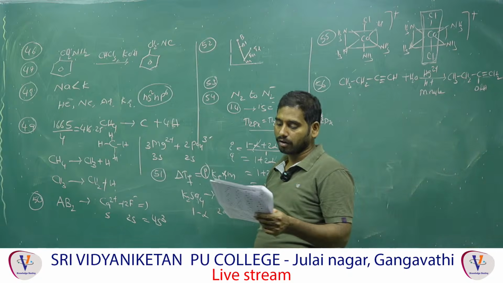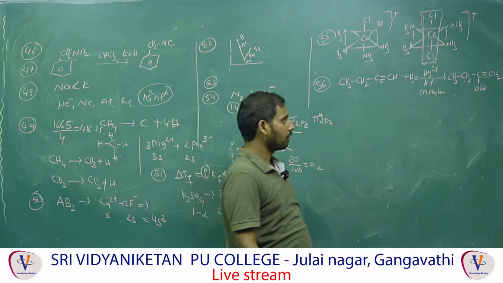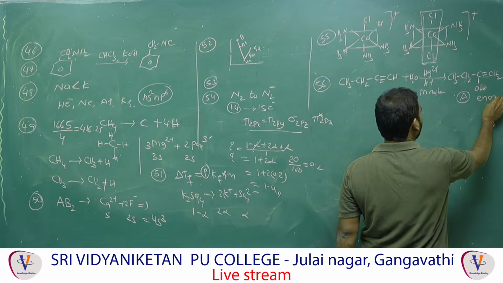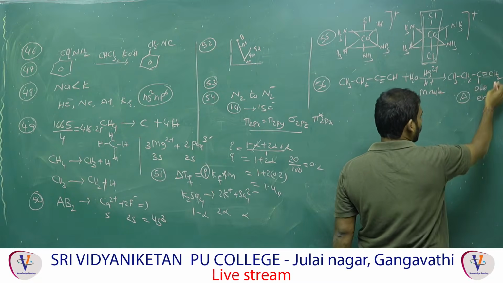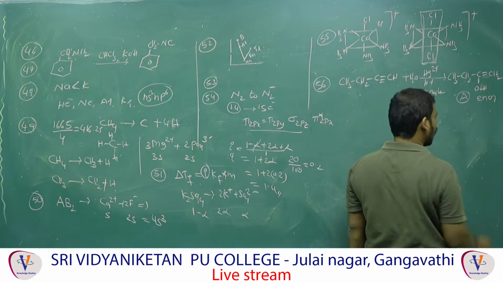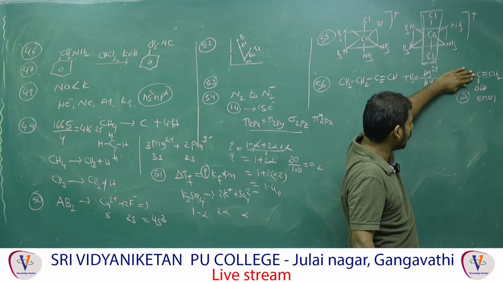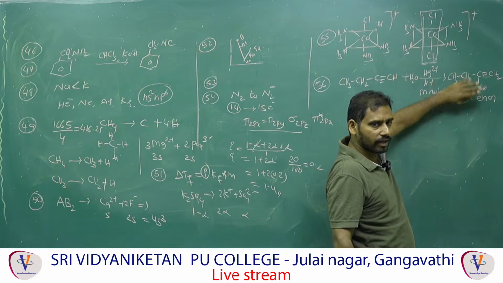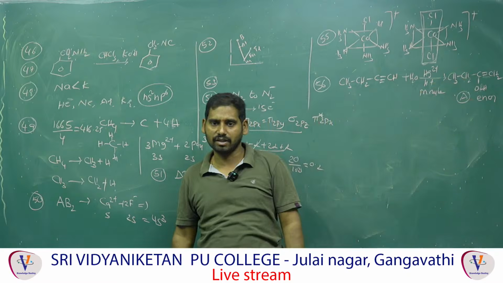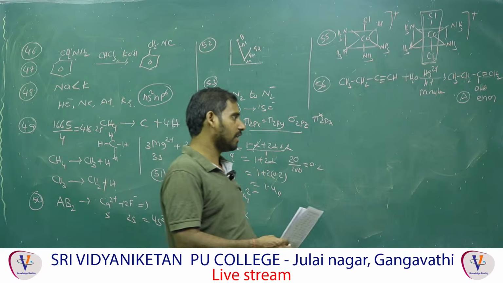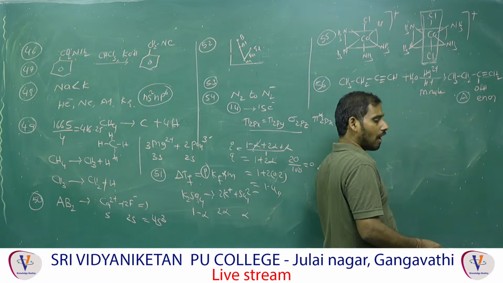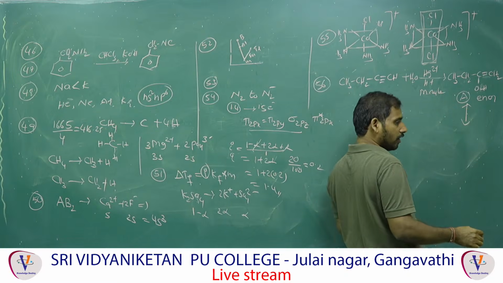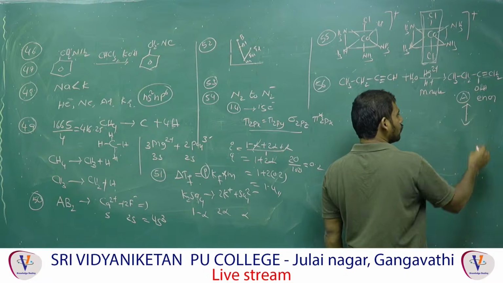The intermediate is unstable. They already told. This is the intermediate. Why is the intermediate unstable? This is called enol, double bond and ol. That is also called vinyl alcohol. Sorry, vinyl, not allyl. CH2=C-OH is called vinyl alcohol, and that vinyl alcohol is highly unstable. So to get stability, it undergoes isomerization. That means the unstable isomer is converted into the stable isomer.